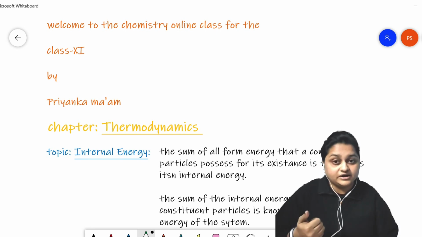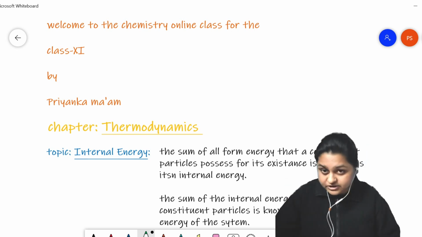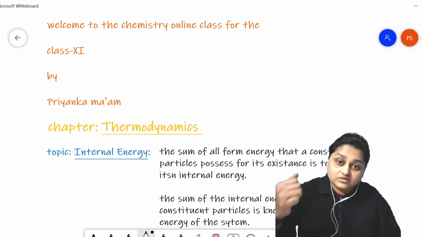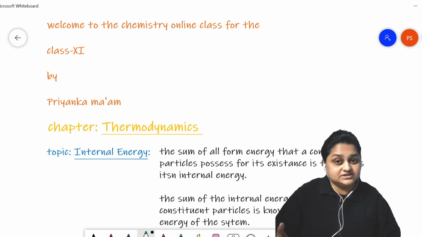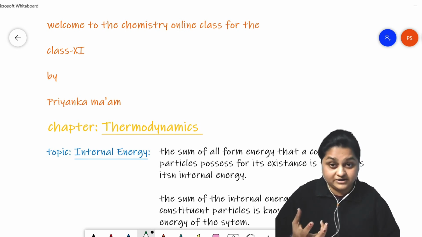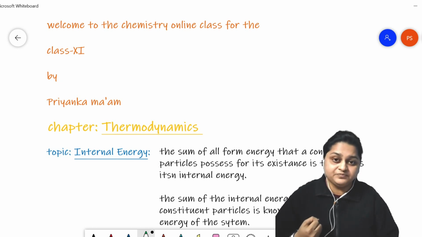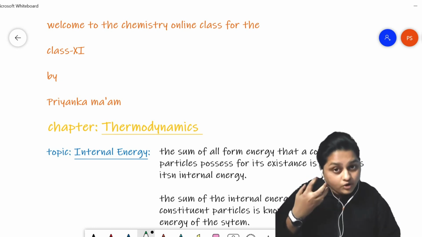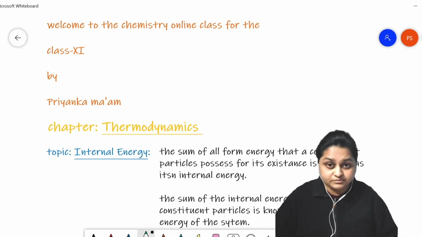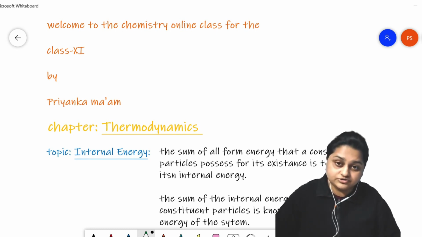Like for a particle, the energy required for translational motion, vibrational motion, rotational motion, potential energies, nuclear energy, this kind of energy that is required for the existence of a subatomic particle, an atom, constituent particles in a system. The sum of all this energy is termed as the internal energy of that particular constituent particle.